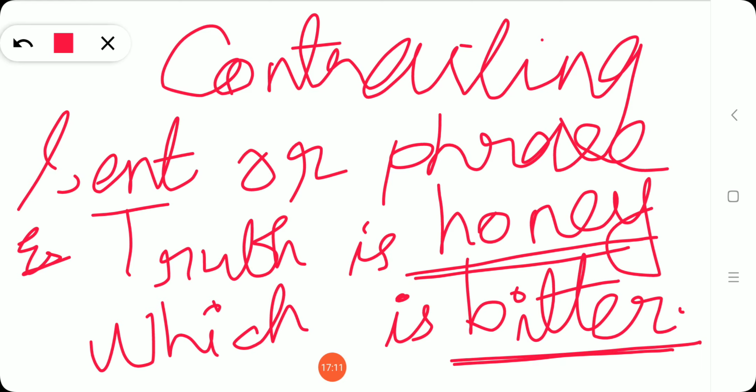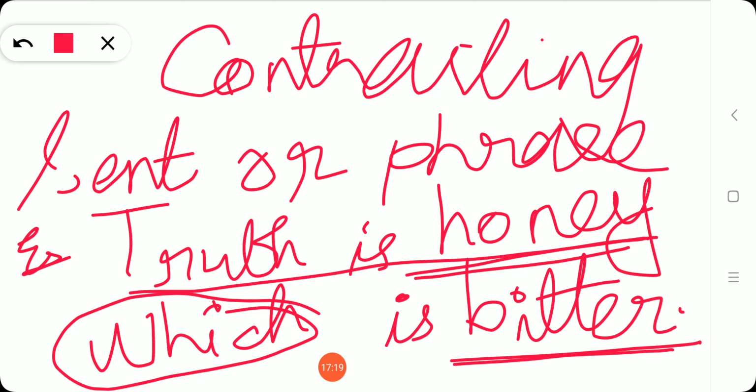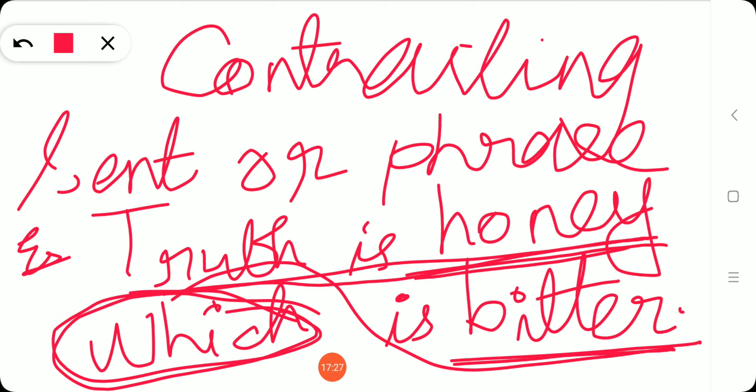இதை எப்படி சென்டென்ஸ்னு சொல்கிறீங்க மிஸ் அப்படின்னா, Truth is honey is one sentence. So here which is a relative pronoun. Truth is bitter is another sentence, isn't it? So which is a relative pronoun relating these two sentences. So there is a contrast between these two sentences.